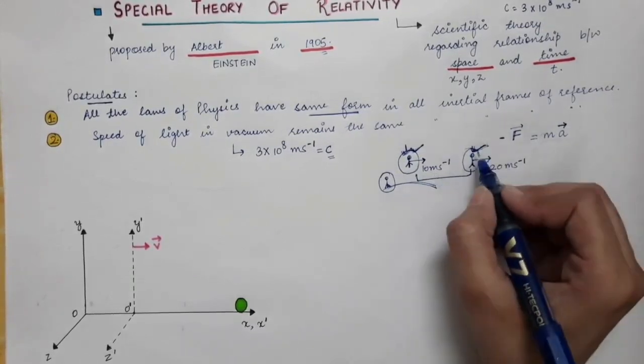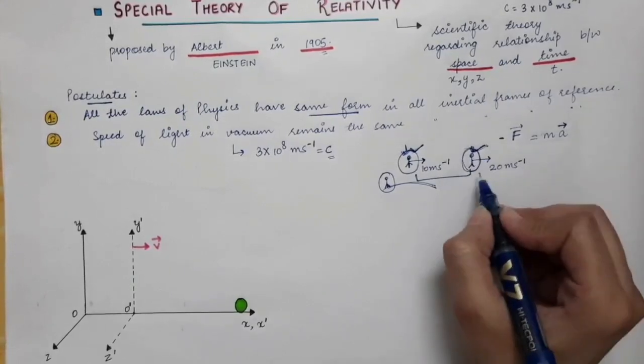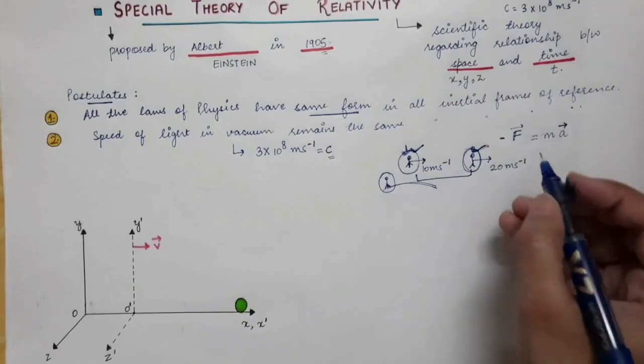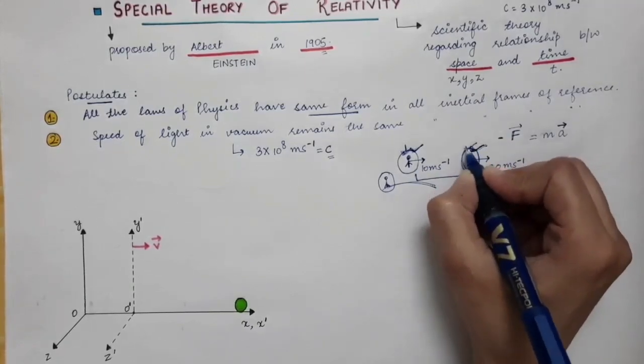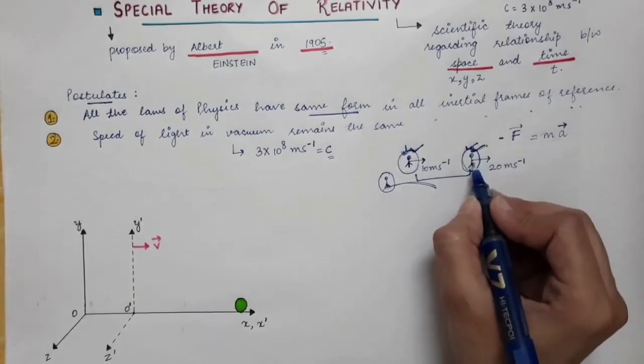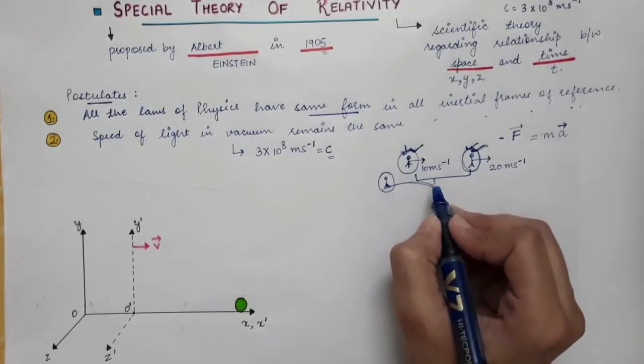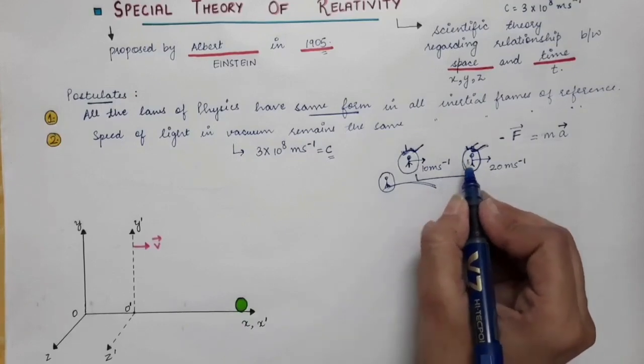And accordingly, if you go into the frame of reference of this person which is moving with 20 meters per second, the second person, then according to this second person, the first person will be moving with the velocity of minus 10 meters per second. So it will be moving backwards.